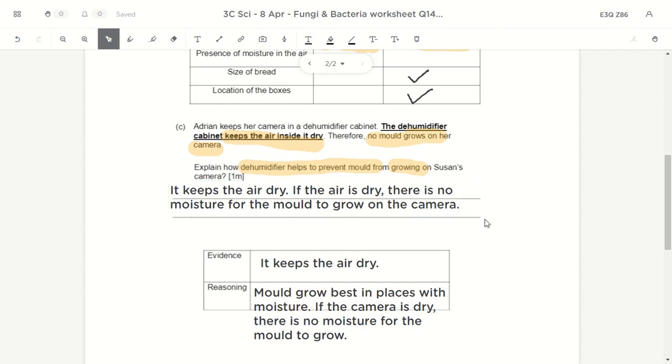So once again, always link the evidence to the reasoning. The evidence is that the dehumidifier keeps the air dry. So if the air is dry, there is no moisture for the mold to grow on the camera. That's how it prevents the mold from growing. Alright, simple as that.